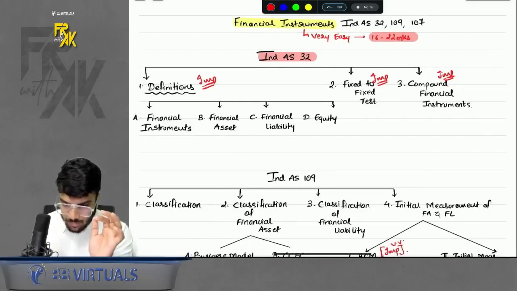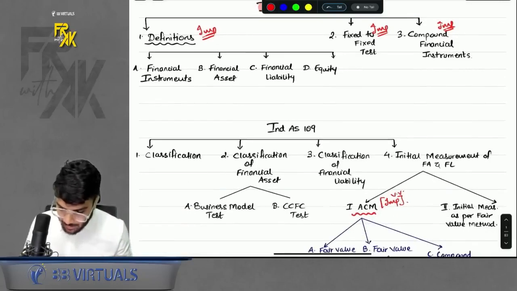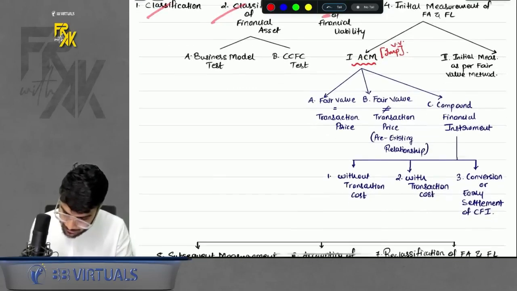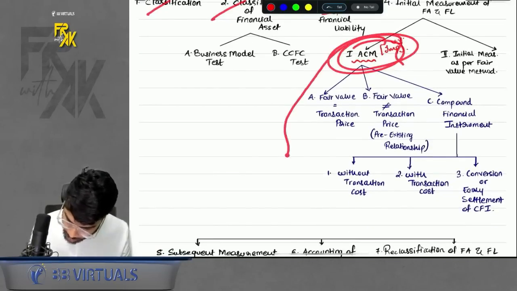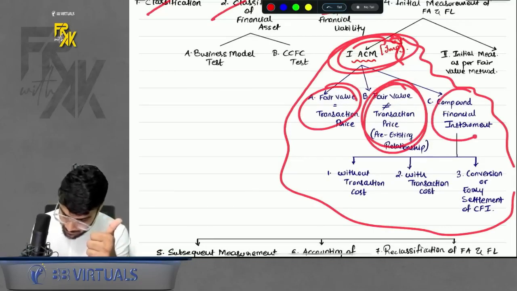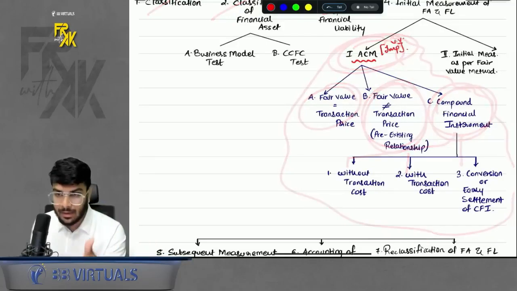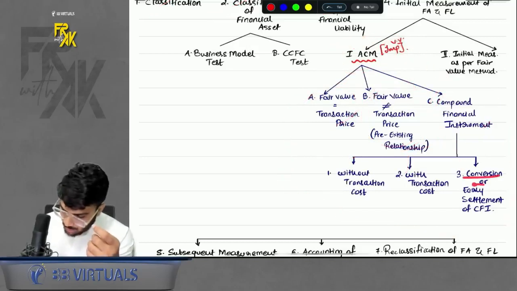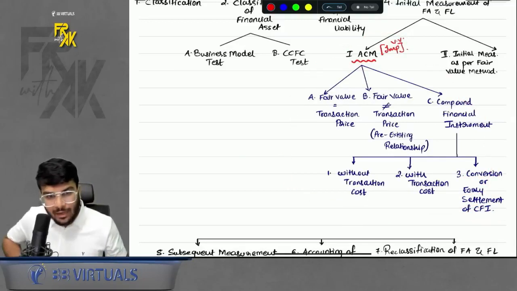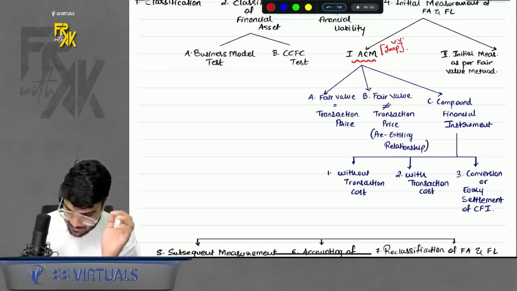Yes. So if I show you how much we have covered, Index 32 is completely done, right? Index 109, how much have we done? Under the ACM method, the full ACM method is done. Can you see this? Where we calculate the fair value in CFI, level 1 input is done. In CFI also, all 3 cases are done: without transaction cost, with transaction cost, conversion or early settlement of CFI. Everything is done till here, right? And I have tried to simplify it for you by giving the steps. Okay.